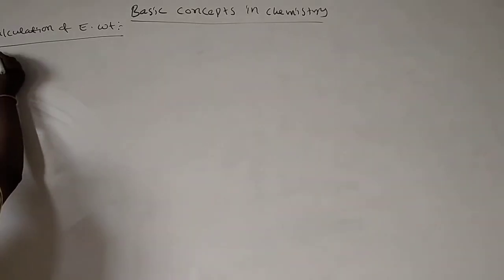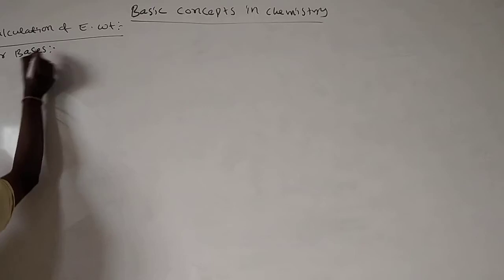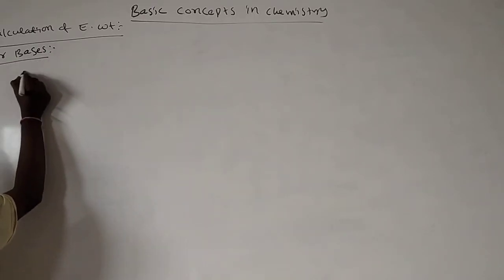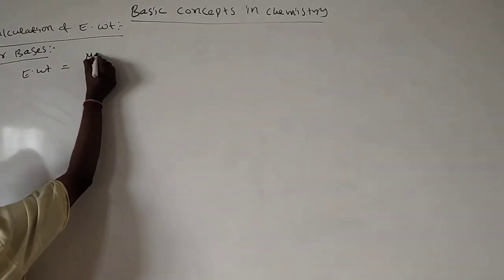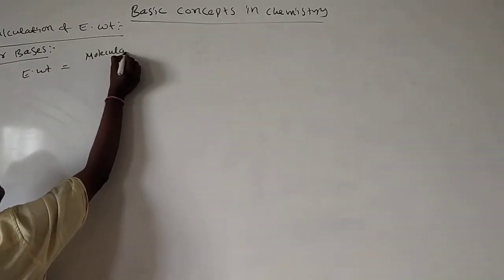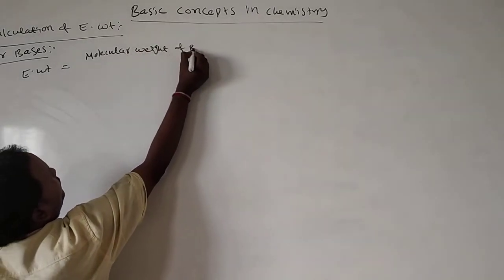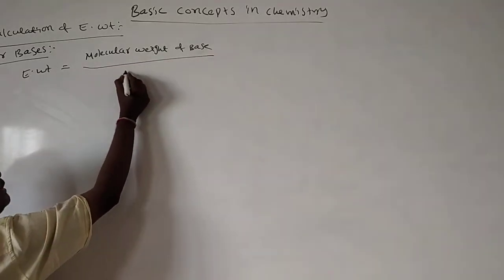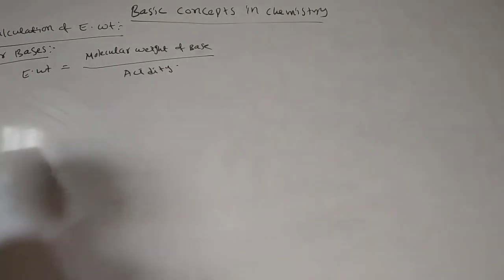Next, for bases: the equivalent weight of a base is equal to the molecular weight of the base divided by acidity.